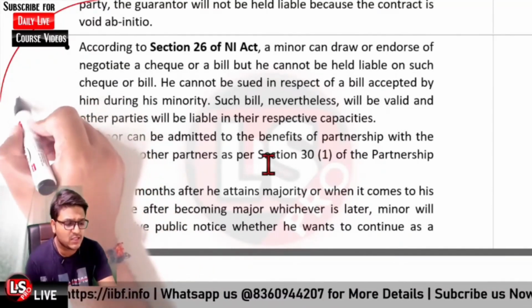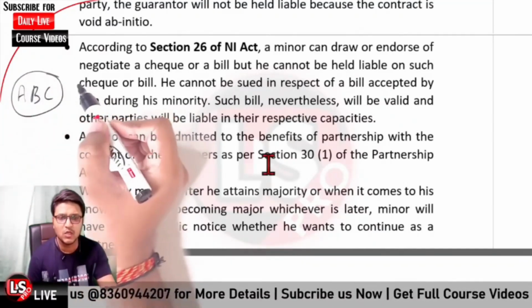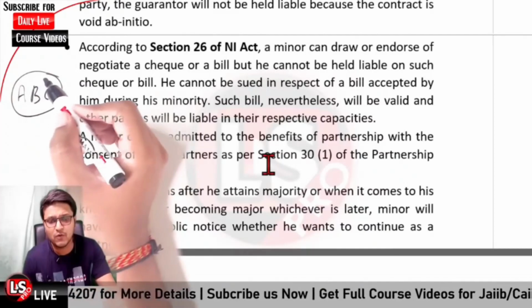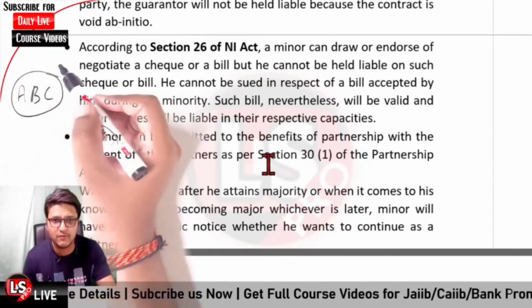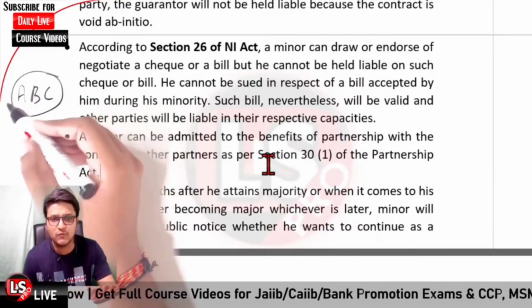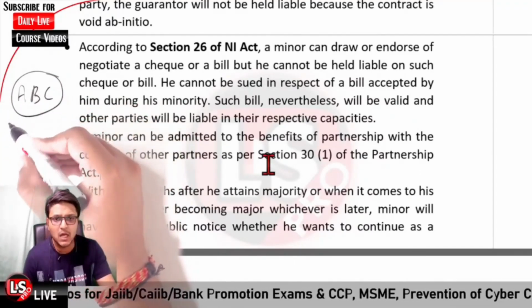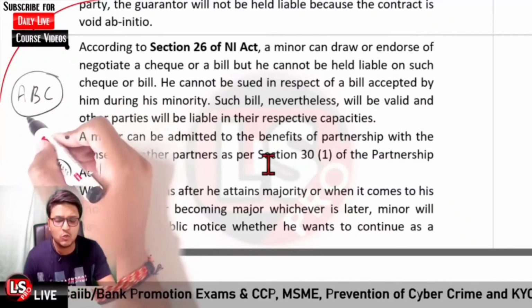So if there is an association of 2 or more persons, let us say A, B, C, 3 persons, who are working for a common goal, for common profits, it is a partnership firm. In the case of the partnership firm, the partners have unlimited liability, and further, a minor can be admissible to the profits of the firm.